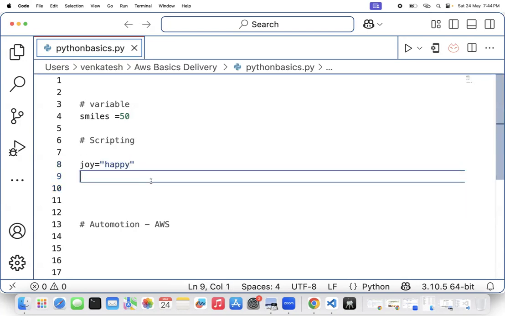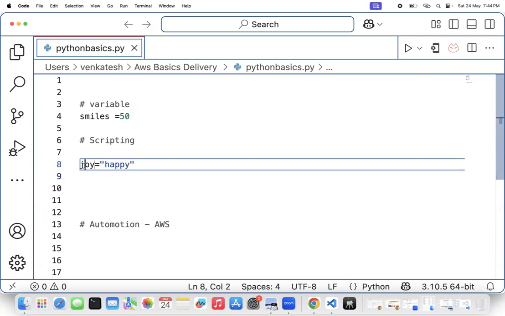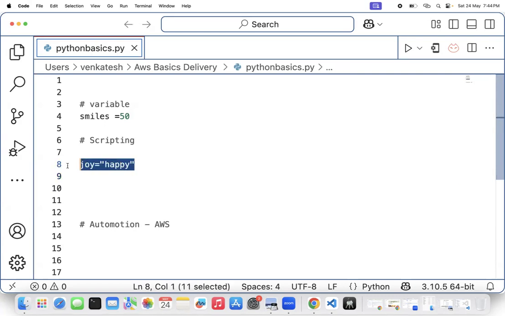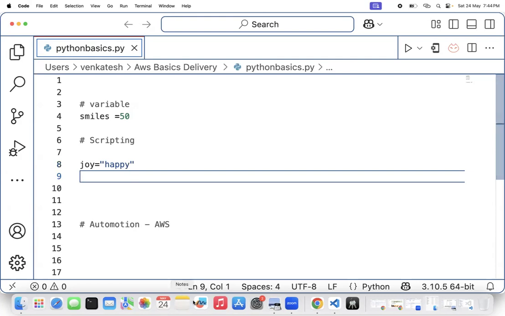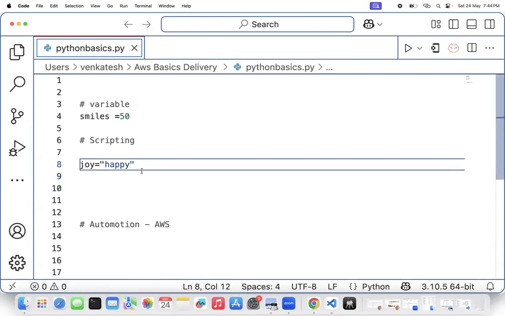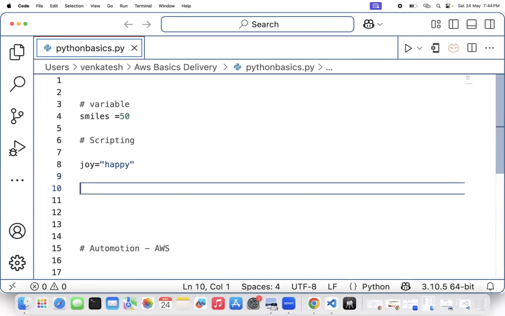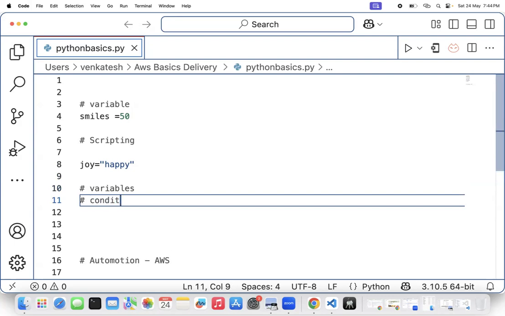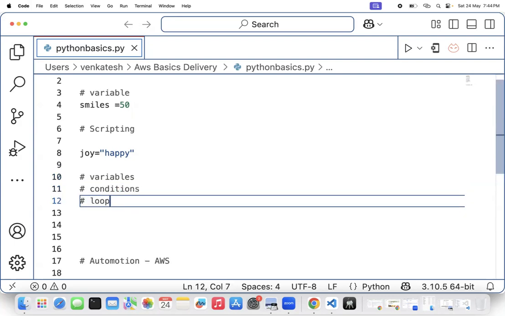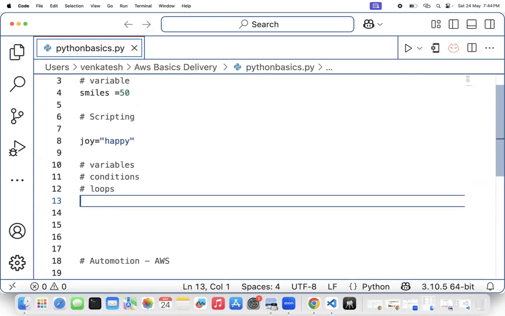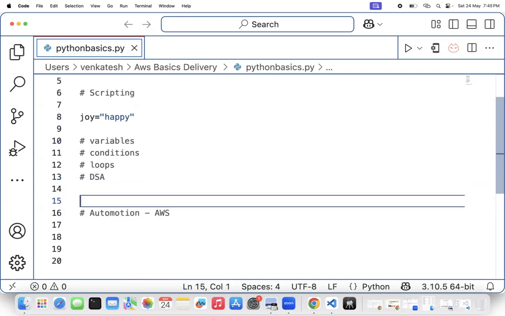Let me talk about this interesting fact here. Joy is equal to happy. I'm writing a variable here. After writing variables, what am I going to write in Python? Basically any coder will first declare variables, then write basic code such as conditions, then loops. Then some of them will write in a scripting approach of coding. That is, you will write variables, conditions, loops, and then you will work with some data structures, DSA.